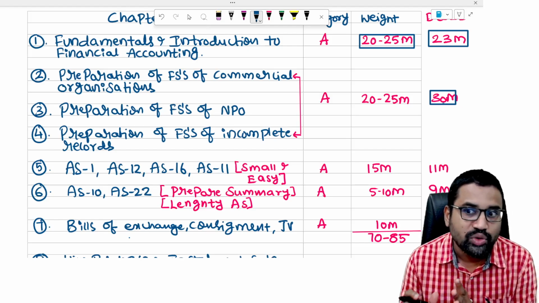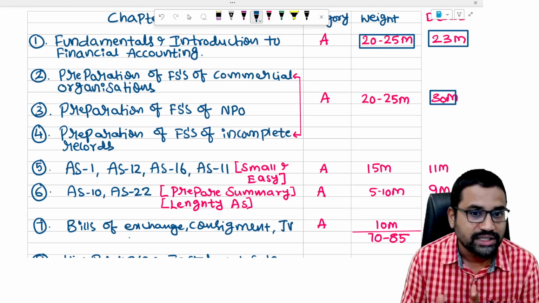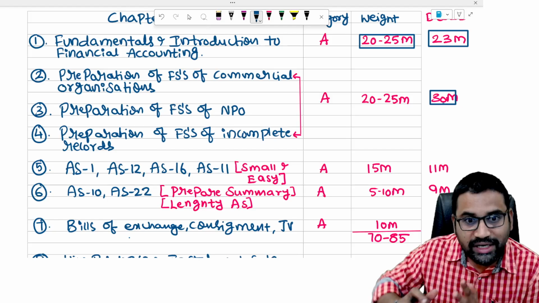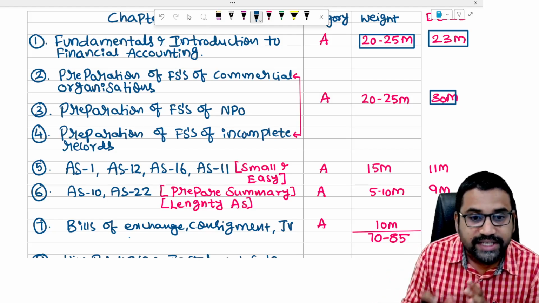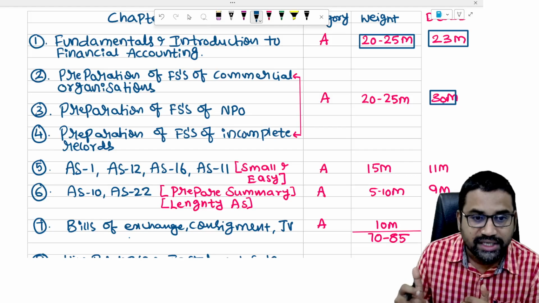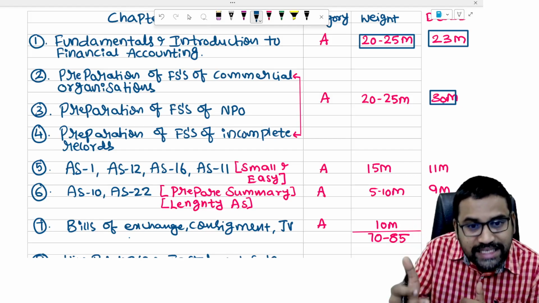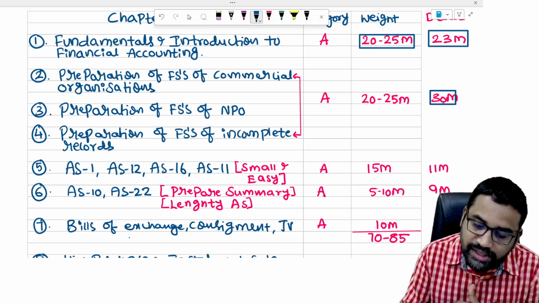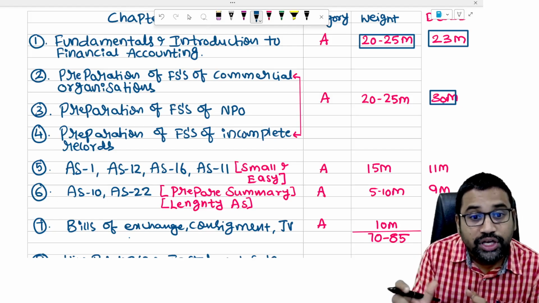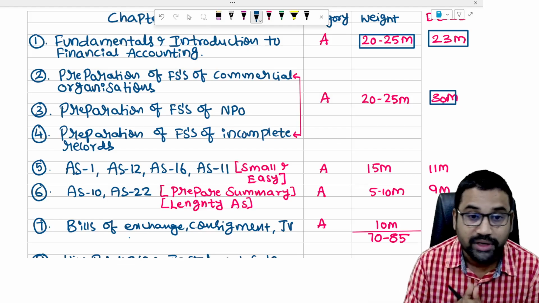See, last time is only a benchmark. I'm not saying that they will repeat the same thing again, but definitely there is a possibility that these three chapters together, on an average 10 marks each, 30 marks may come, or at least 25 marks. So the first chapter and these chapters together, you see 40 to 45 marks.